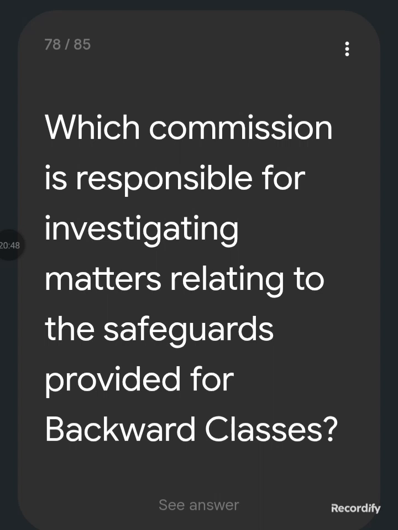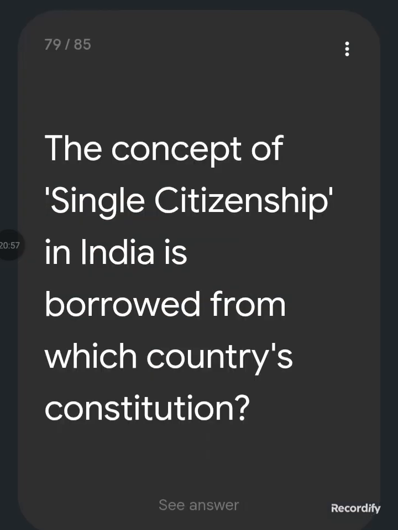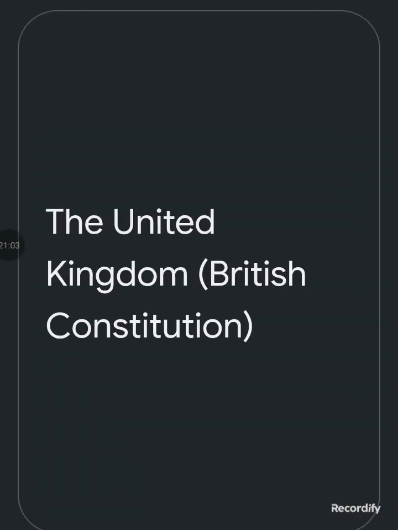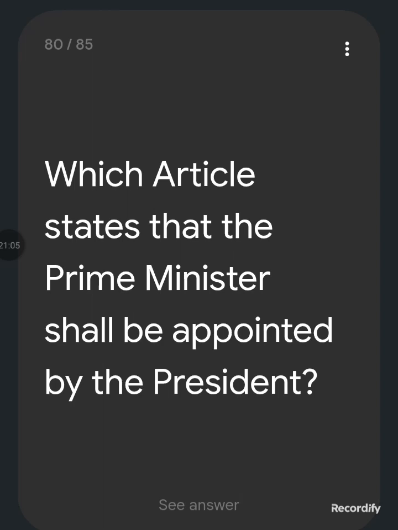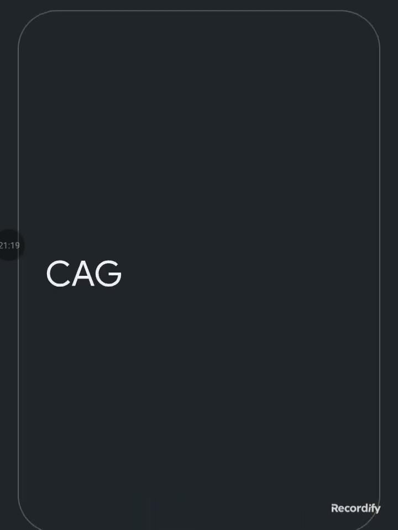Which commission is responsible for investigating matters relating to the safeguards provided for backward classes? National Commission for Backward Classes. The concept of single citizenship in India is borrowed from which country's constitution? The United Kingdom, the British Constitution. Which article says that the Prime Minister shall be appointed by the President? Article 75. The Public Accounts Committee of Parliament examines the audit report of the CAG.